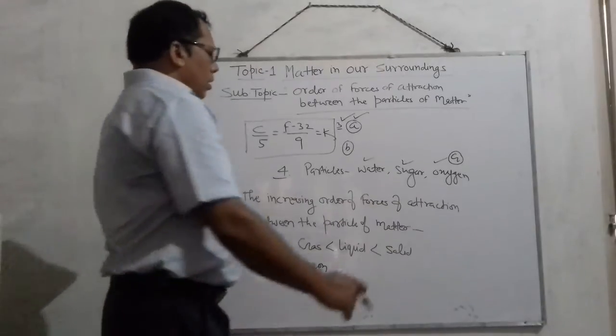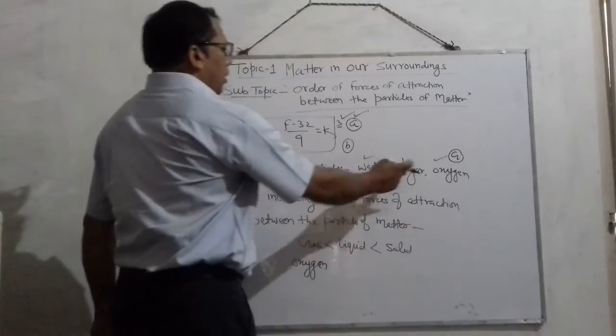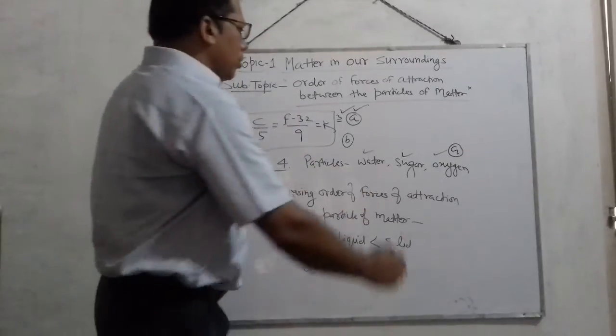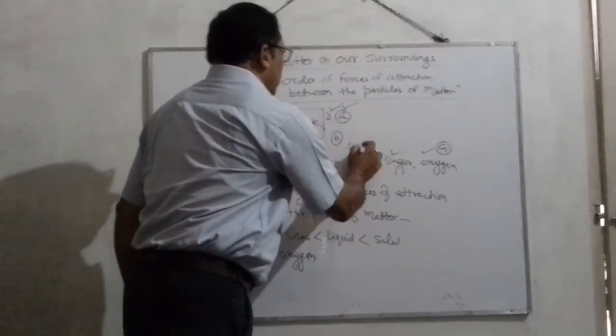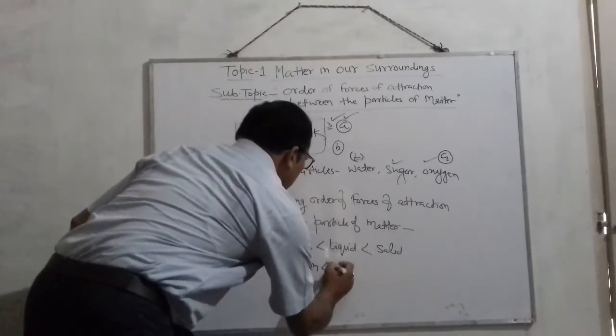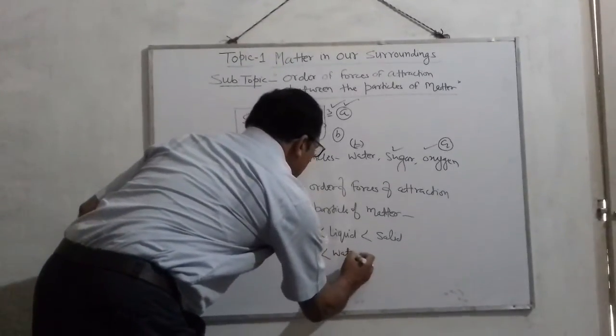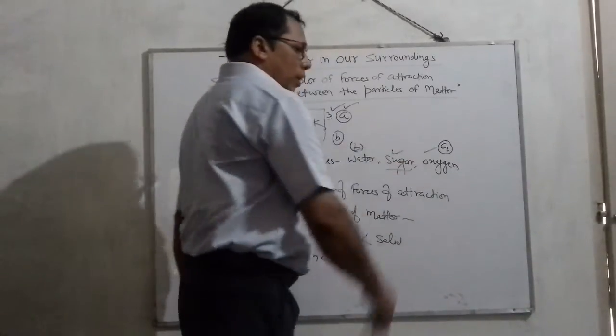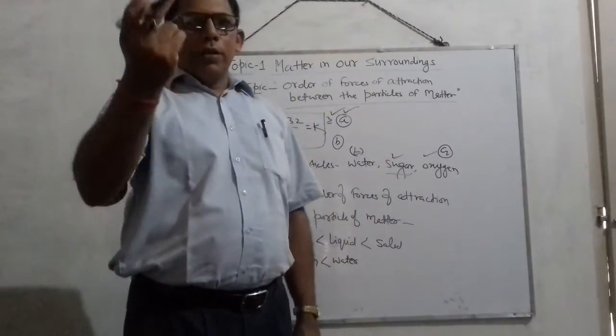Clear? Now select among these which is a liquid. No doubt water exists as a liquid, so next will be water. And you know sugar is a solid substance.